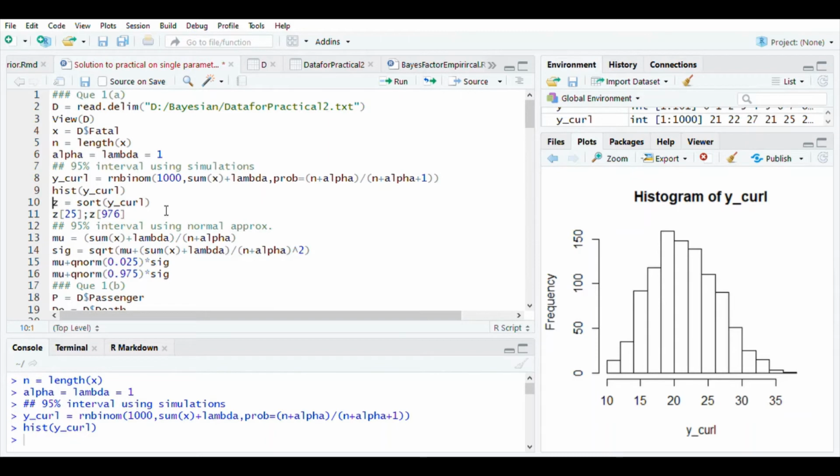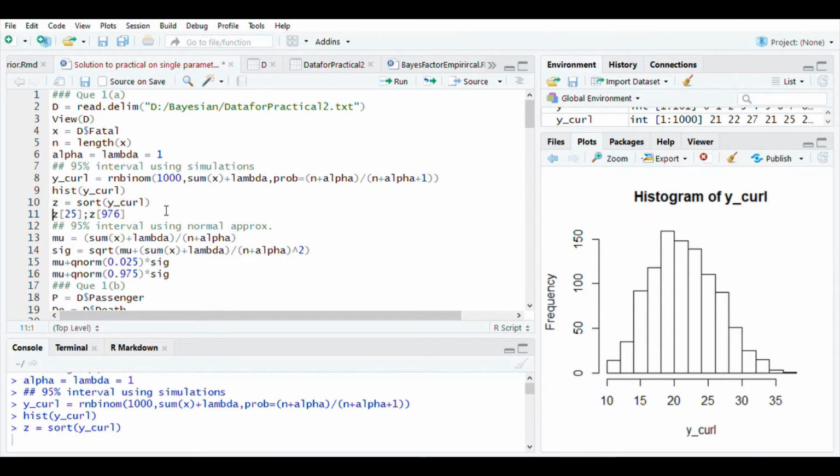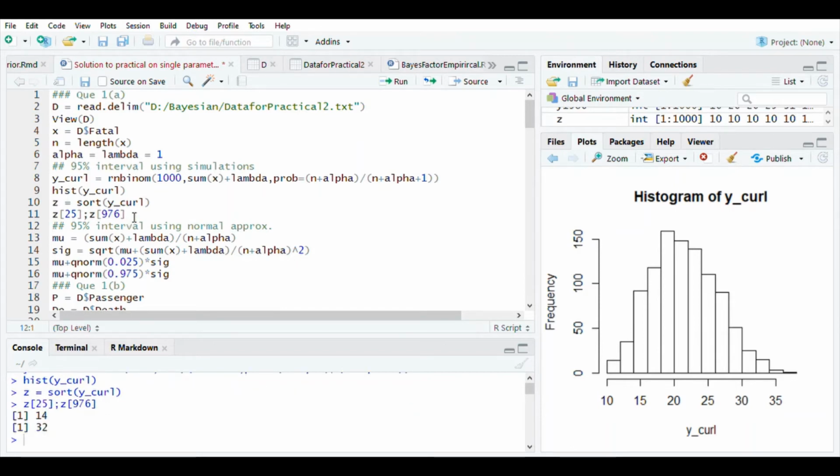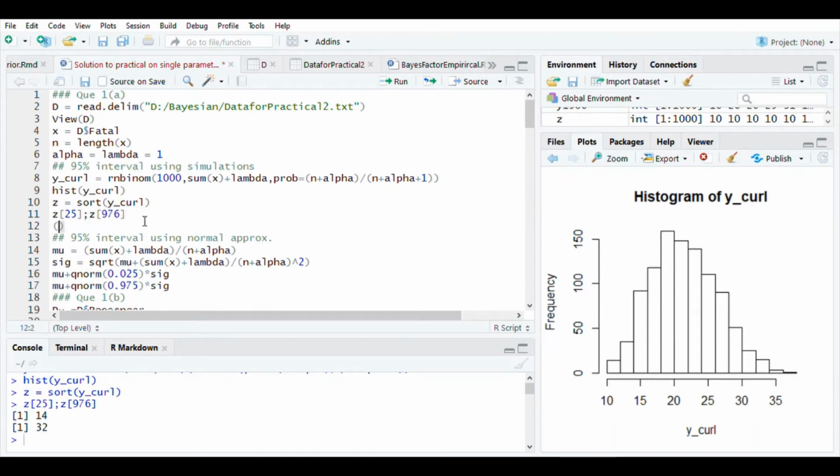Suppose we store the sorted values in Z, then because we want a 95% interval, we will consider the 25th ordered value and 976th ordered value of this Z. The values are 14 and 32. So thus 14 and 32, this is the 95% interval for Y.